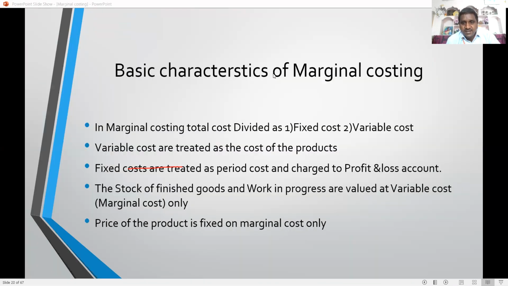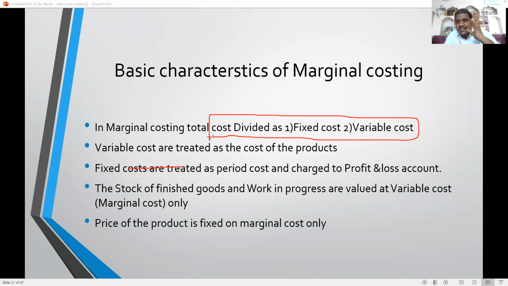Next, the basic characteristics of marginal costing. It is very important, and it is very different from other costing. In marginal costing, total cost is divided into two: fixed cost and variable cost.